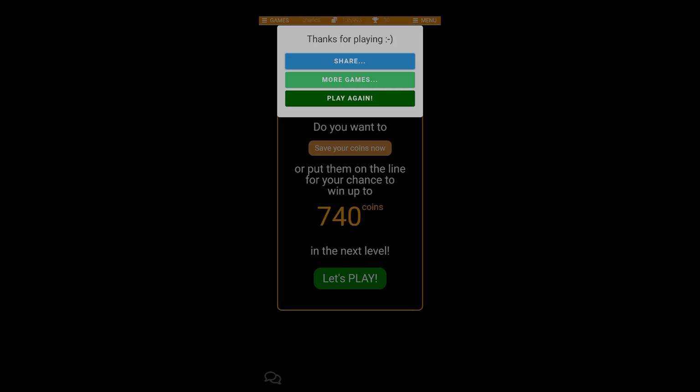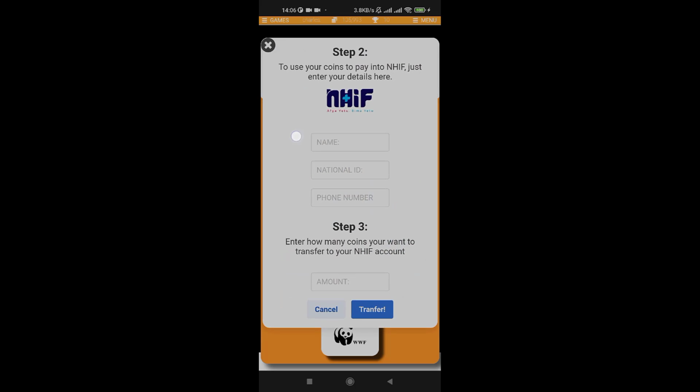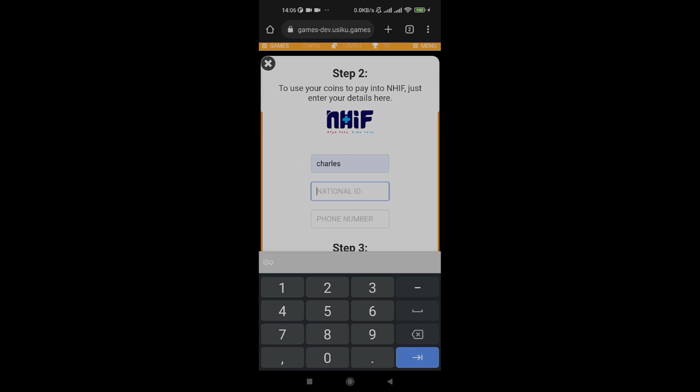They take those coins then and they go into their wallet. When they're ready, they can choose to cash out. Here we can see their balance is 105,993 stable coins. They pick the impact partner where they want to invest that. Today we're going to do health insurance through NHIF, the government health thing.